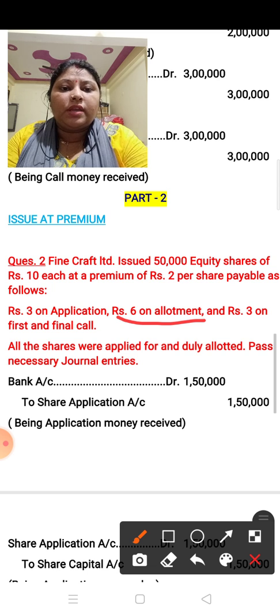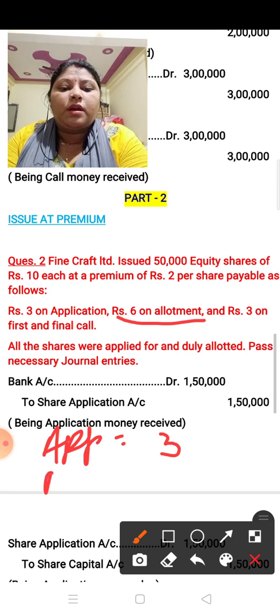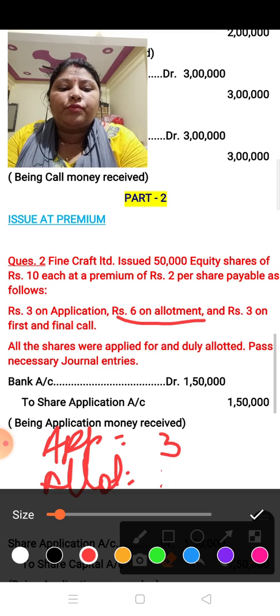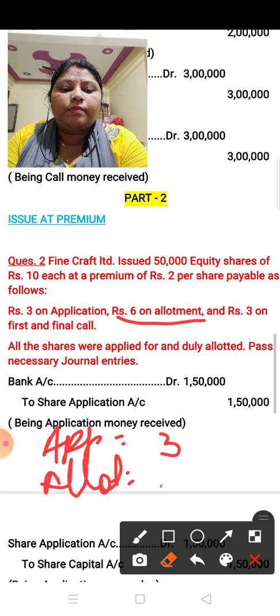So it means in application 3 rupees, allotment total rupees 6. So you have to take 4 plus 2.